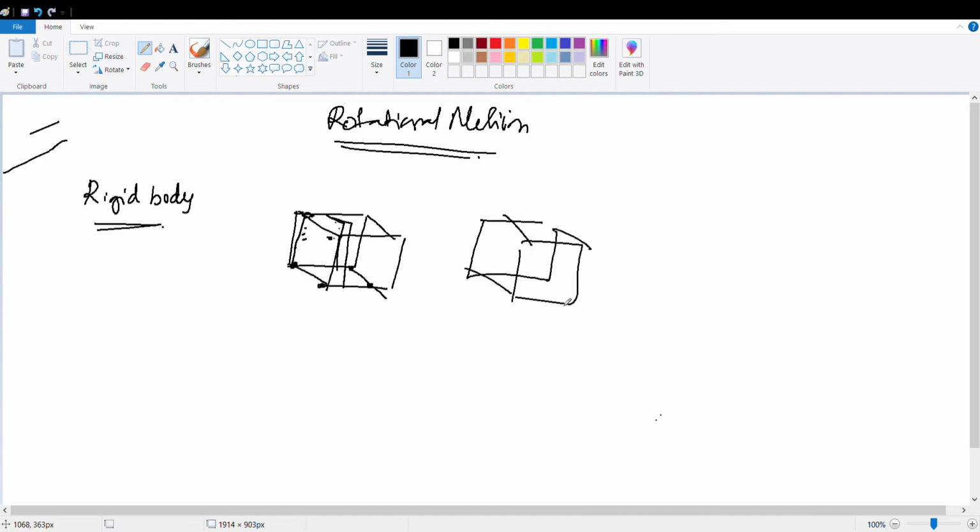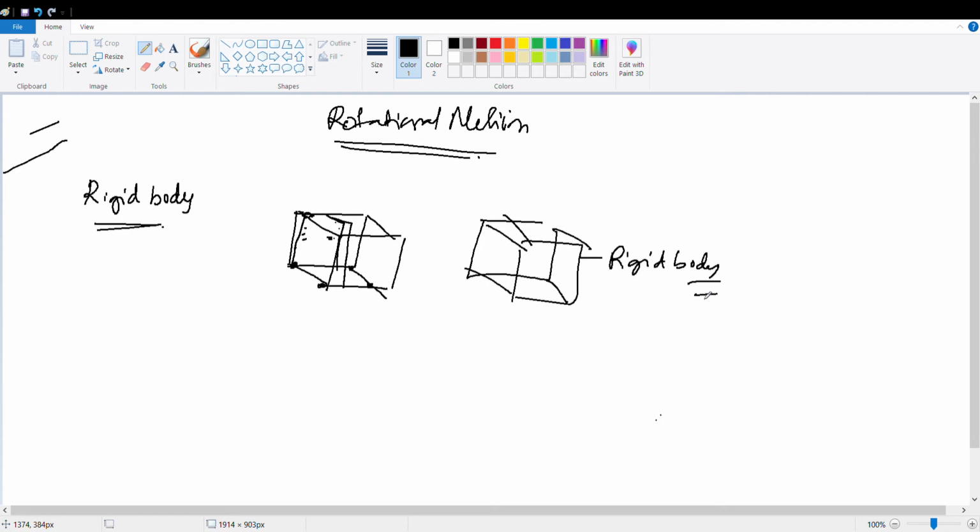Unless you break it, unless you hammer it, it will not change its shape. So without acting any external force, if your shape is not changed, then this is called a rigid body. Is it clear?